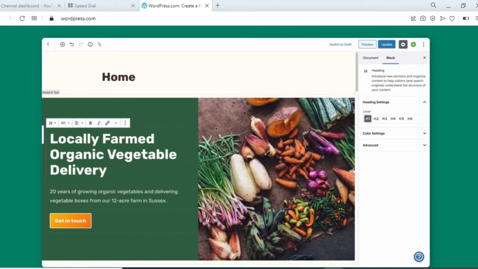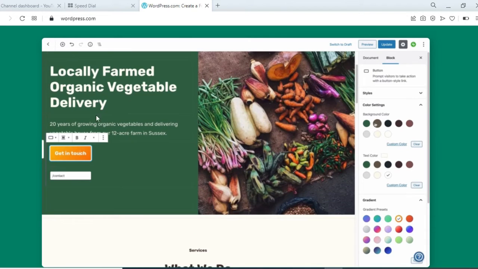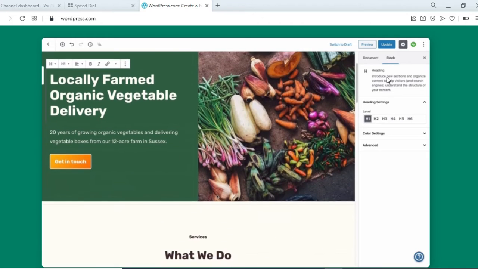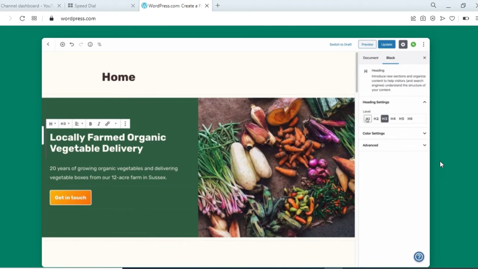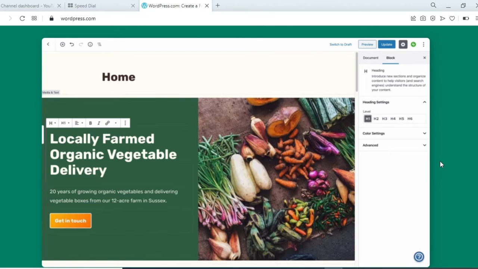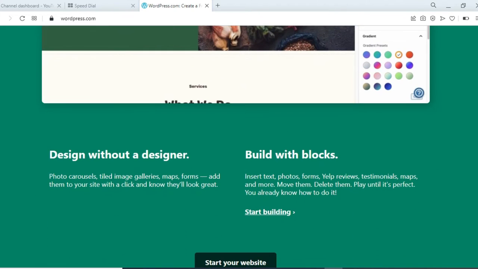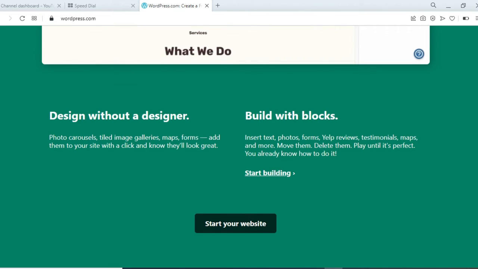And here's an example. You can see here's the home page. You can also add your headings. You can also add the templates, colors. Here you can also change the levels, h1, h3, h4, and you can also change the color settings. Here you can change the heading colors. You can also change the font, anything else you want, and design with a designer. Photo creators, tiled image galleries, map forms, and add them to your website with one click.